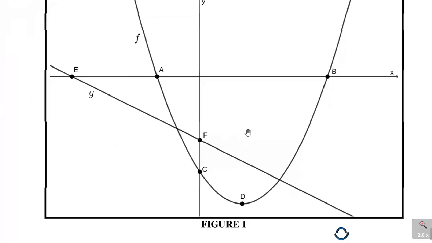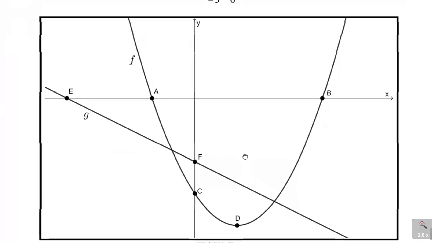So this is the graph that they've shown. You can look at this graph. You can see the graph of f here. There is f. It is this parabola, and g is that straight line.